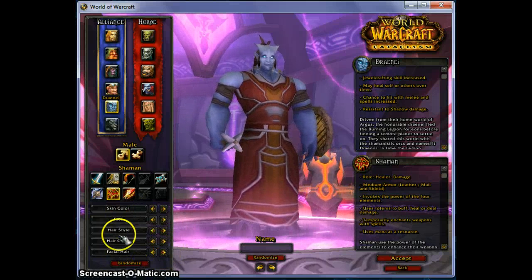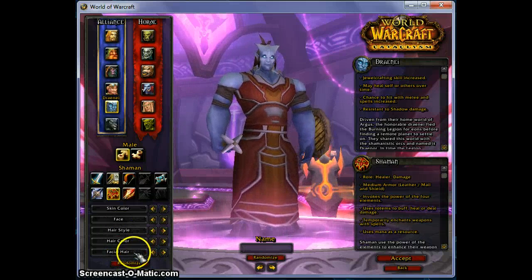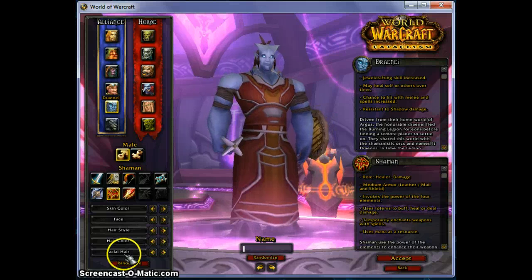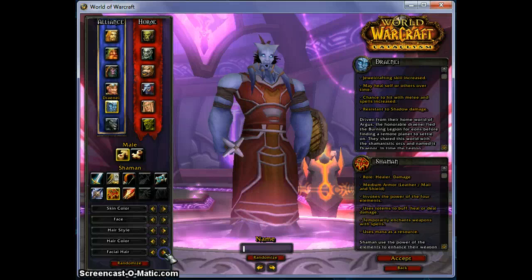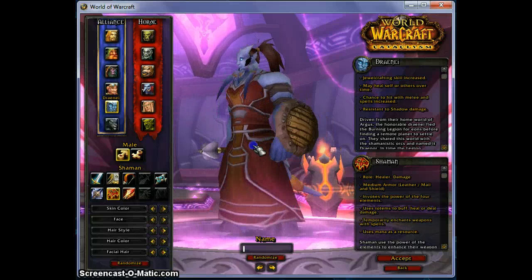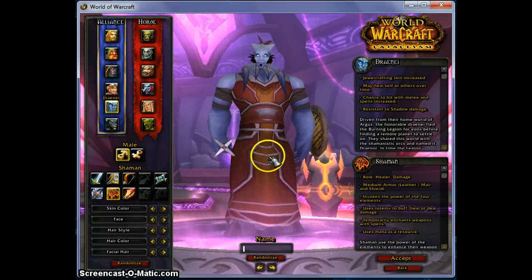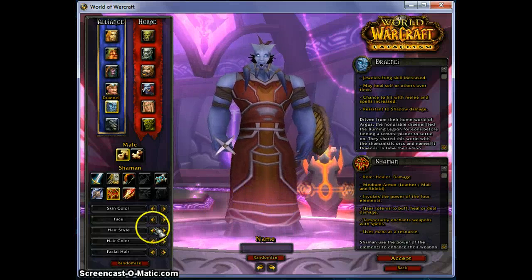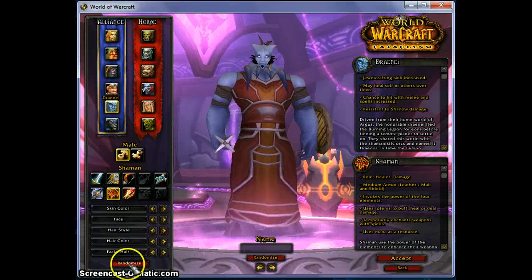Now these options will also change based on race too, so obviously if you're playing a female character, facial hair is probably not going to be something you're wanting, so you'll have something different here, I'm sure. Okay, so oh yeah, big tentacle looking thing sticking out of my head. That looks cool, very threatening. Okay, so then the next thing that I want to do, and if you really don't care or you just want to mix it up a little bit, click that randomize button, but I like to choose myself.